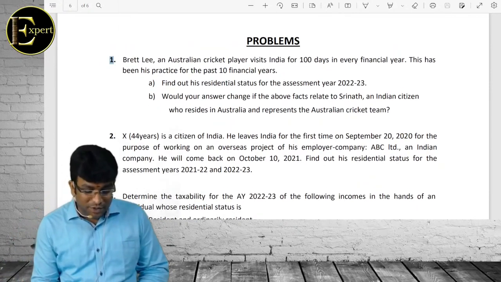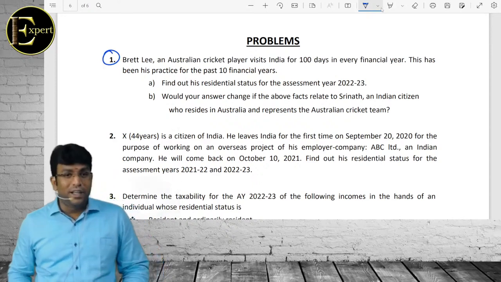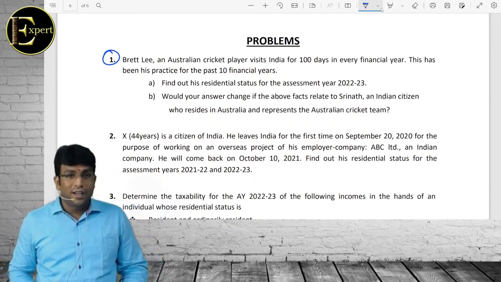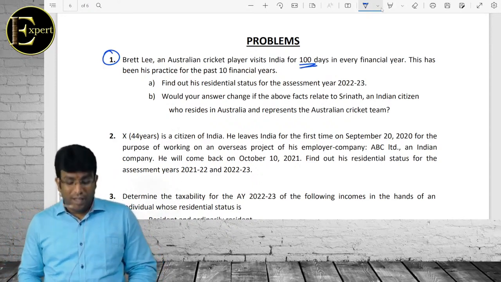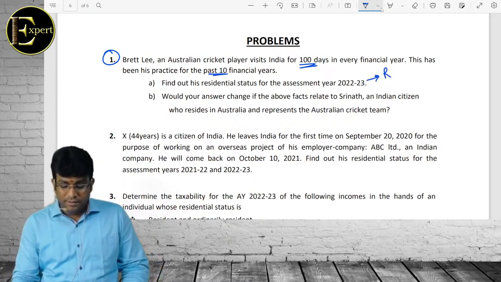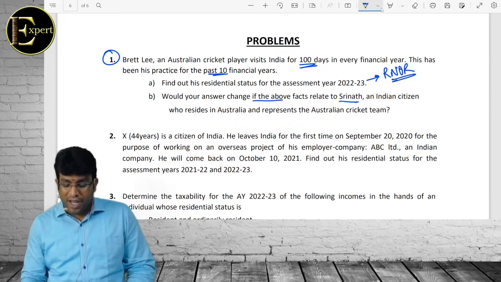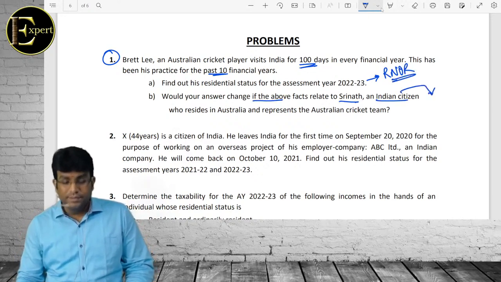Come on, see the first question, which I'm sure we already know the answer to. Brackley, remember? Yes, sir. 100 days every year and doing so since the last 10 years. What is his status, beta? RN. What would be the answer if the above facts relate to Srinath, an Indian citizen?